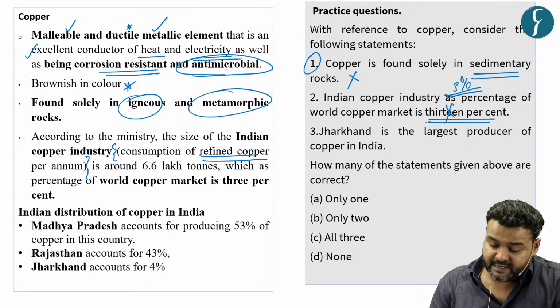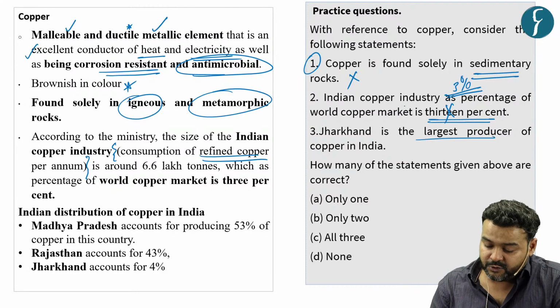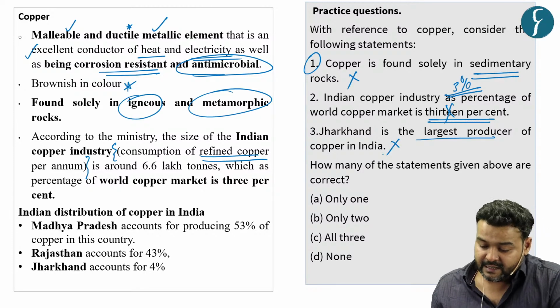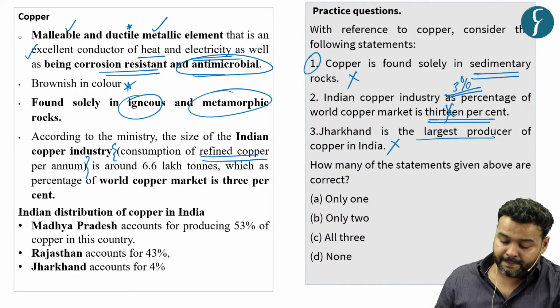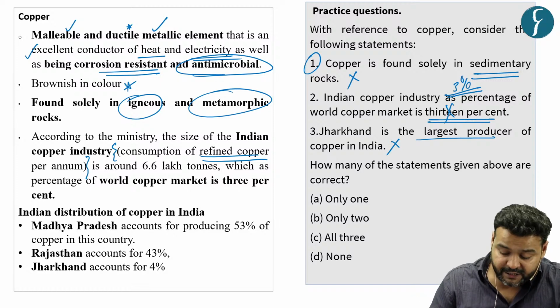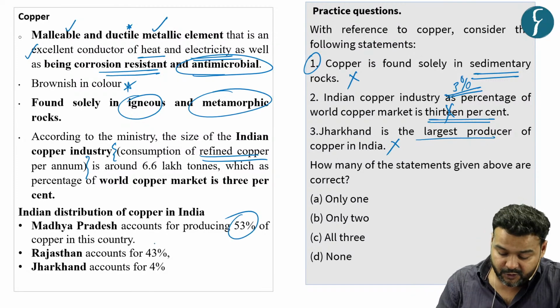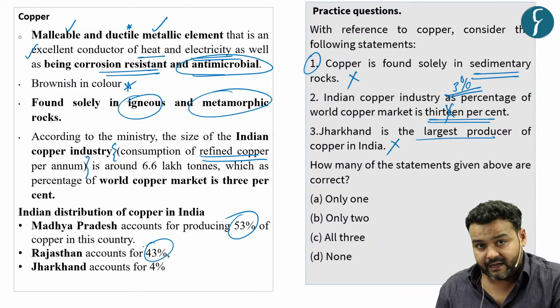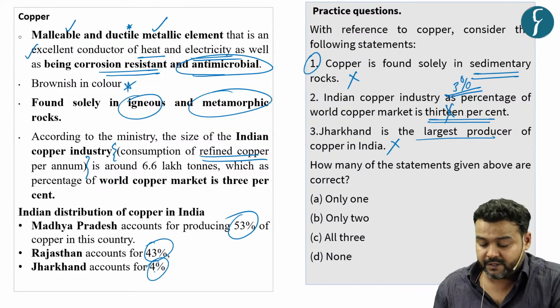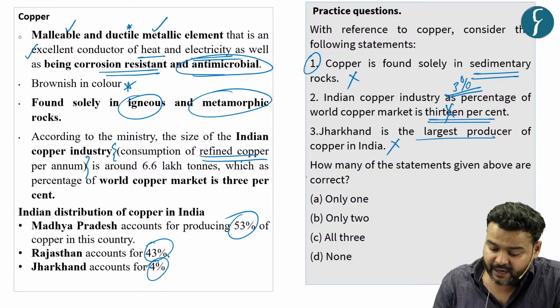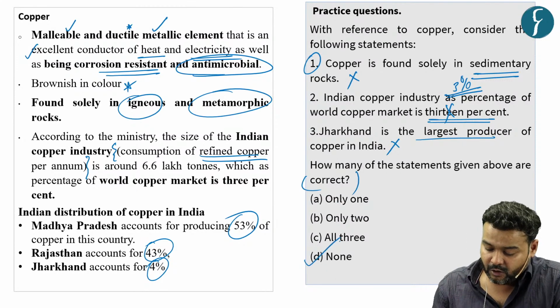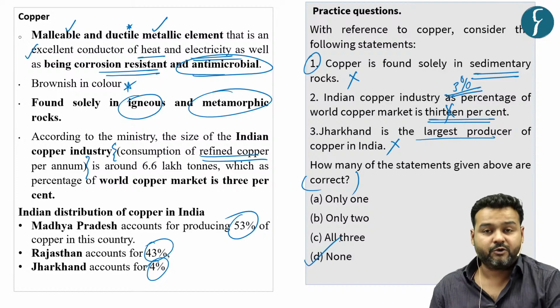The third statement says Jharkhand is the largest producer. Now this statement is again incorrect. Madhya Pradesh, with 53% of the total production, is the largest producer, followed by Rajasthan. Jharkhand produces only 4% of copper. So as you had to find the correct statement and all the statements are incorrect, your answer would be D, that is none.